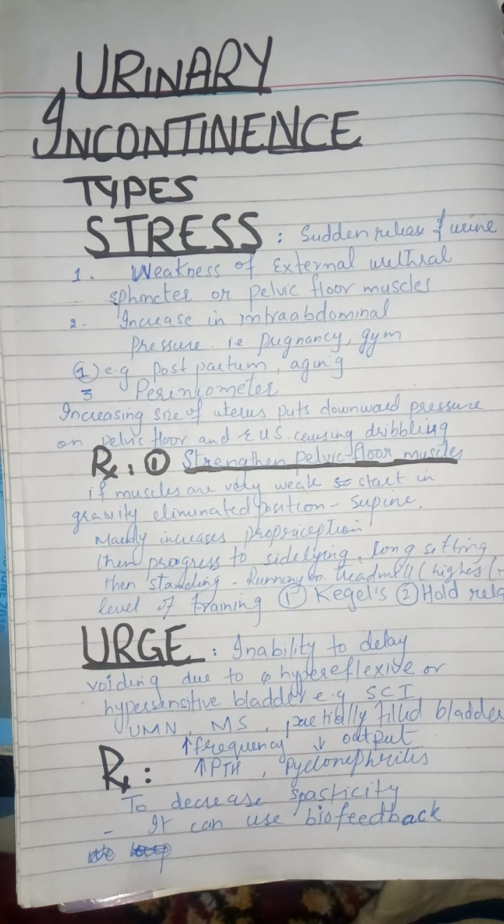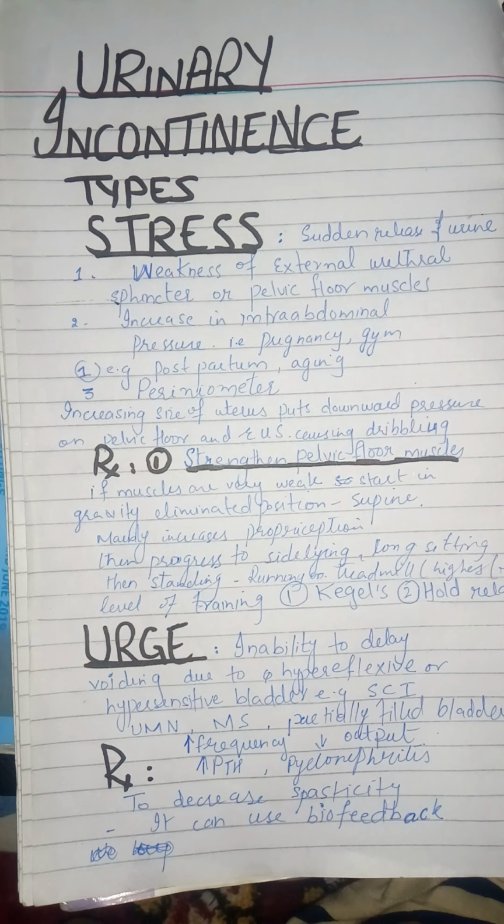Other reasons which can cause weakness, and the most possible reason, are that in pregnancy the increasing size of the uterus and fetus puts increased downward pressure on the pelvic floor muscles and causes the dribbling of urine.